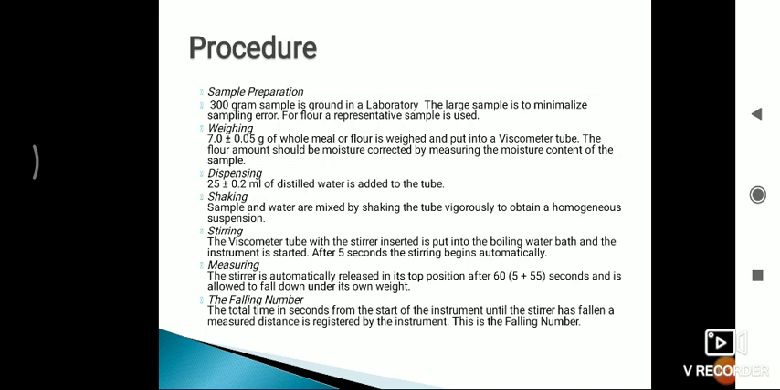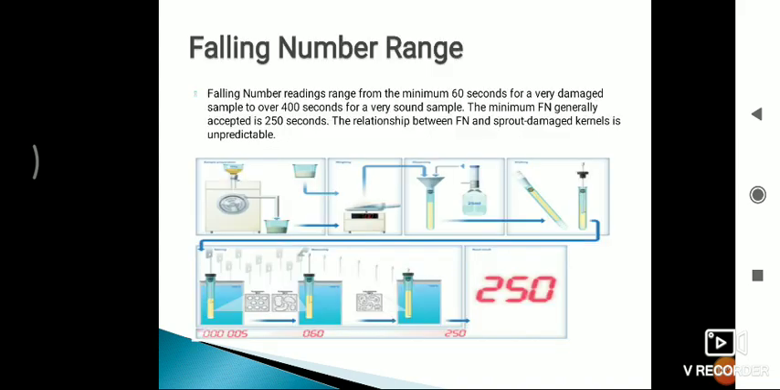Next is the falling number. The total time in seconds from the start of the instrument until the stirrer has fallen a measured distance is registered by the instrument. This is called the falling number. Here you can also see a pictorial representation of the procedure, step by step.